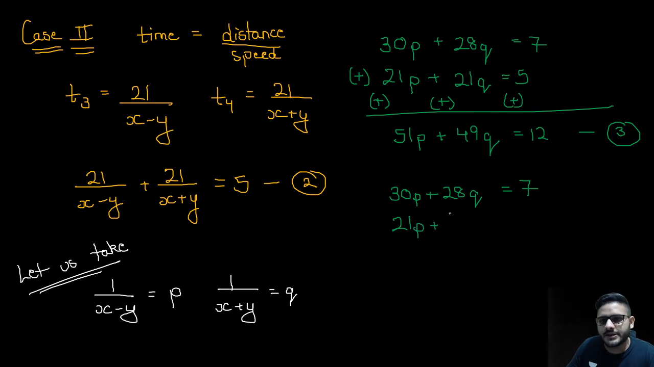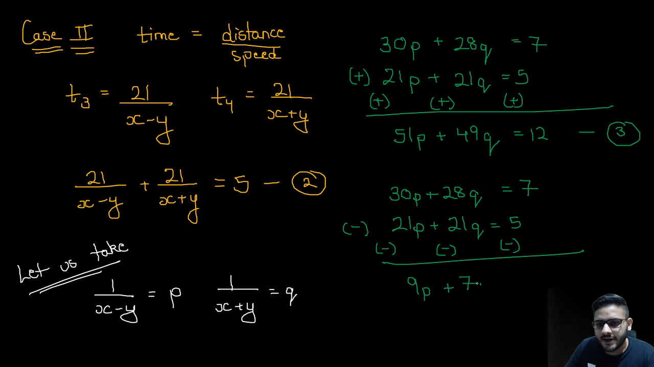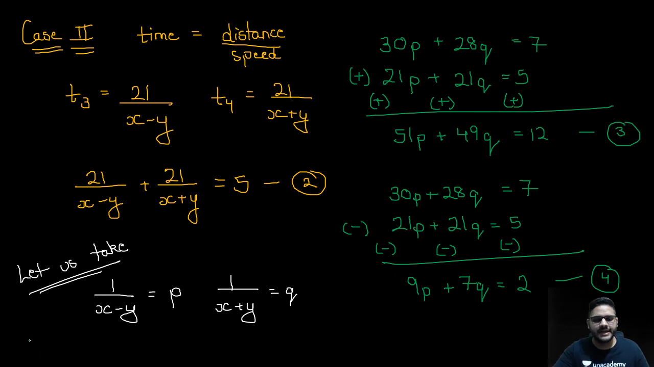Now subtracting them, 30p plus 28q is equal to 7, and 21p plus 21q is equal to 5. Now subtract, so minus, minus, minus. You will get 9p plus 7q is equal to 2. Now this will be my fourth equation. So chalo, I'll have to add the slides, guys. Just give me a second.